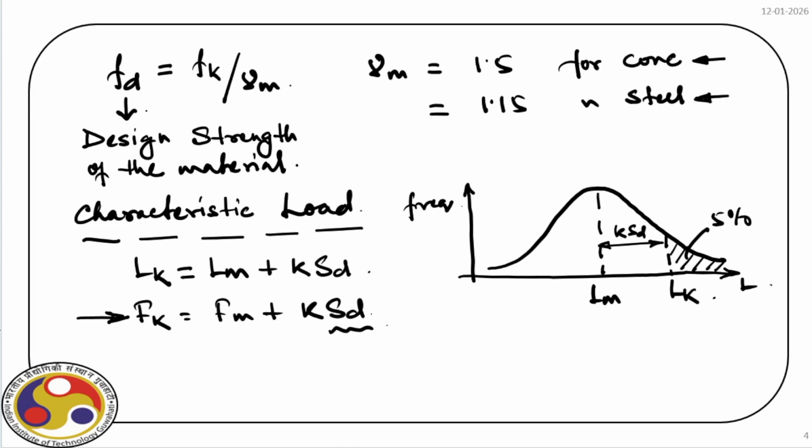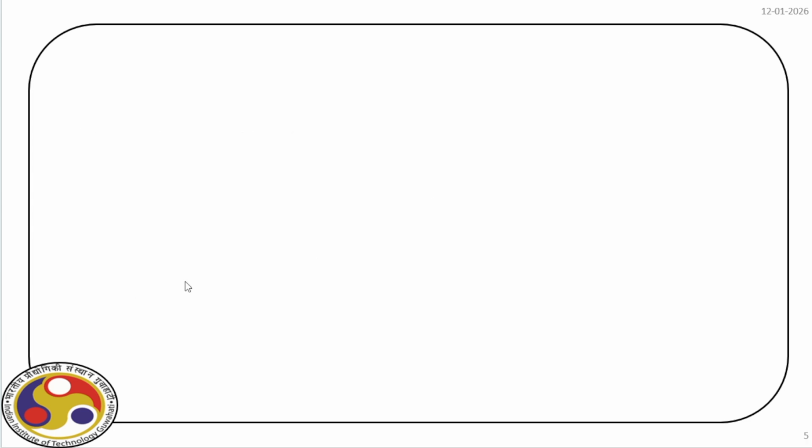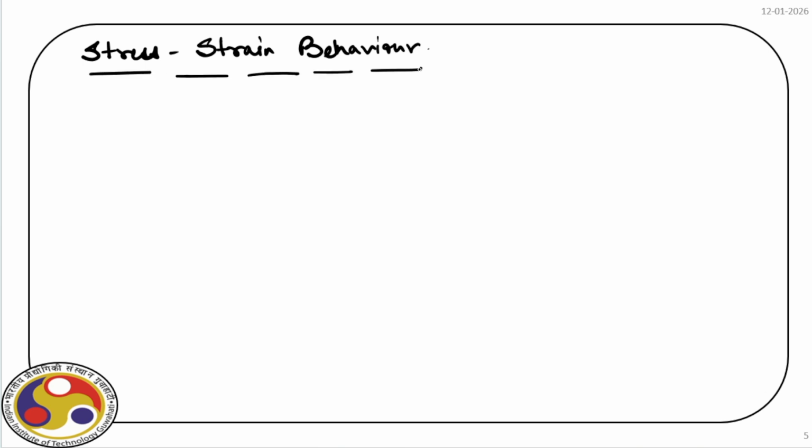Right. Okay. Now, once these two parameters are defined, that means the material strength and load, then what we have to consider is the stress strain behavior. Now, we have two different materials here, concrete and steel.